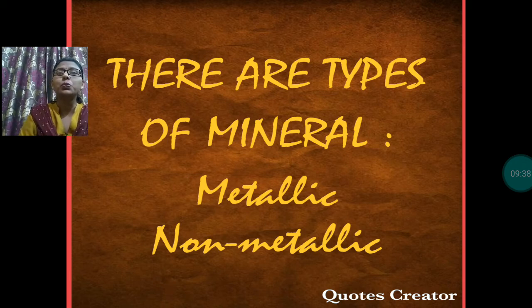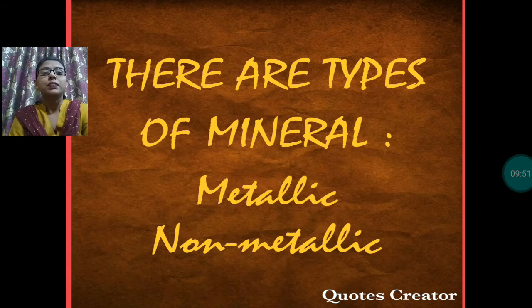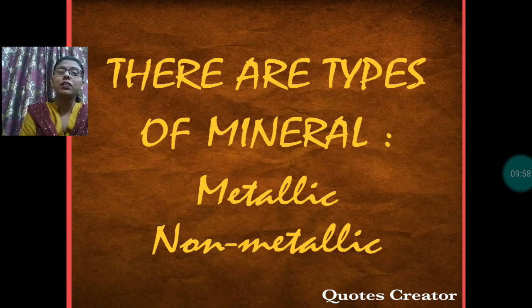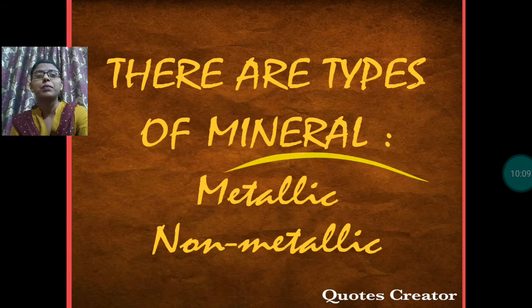There are mainly two types of mineral: metallic minerals and non-metallic minerals. Metallic minerals, the minerals from which metals are extracted, or the minerals which contain metal are known as metallic minerals, whereas the minerals that contain non-metal are known as non-metallic minerals.